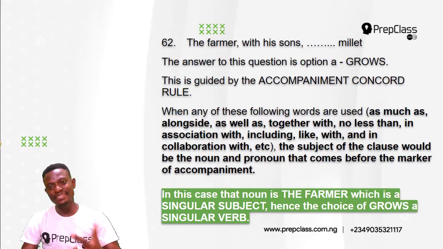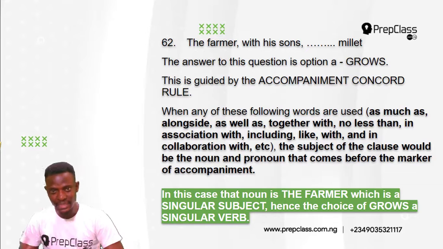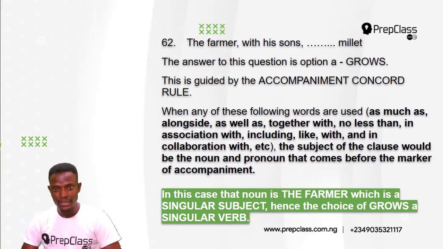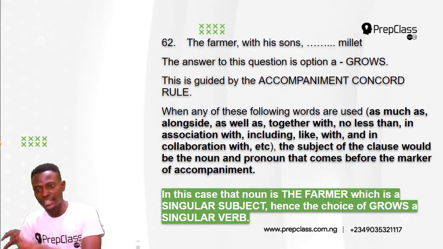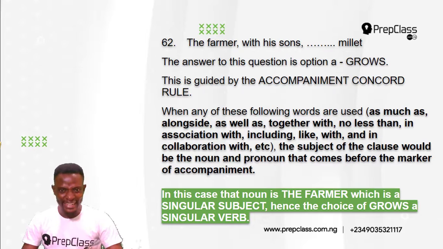Now, the answer to this question is option A, grows. The farmer with his sons grows millet. Now, this is guided by the accompaniment concord rule. When any of these following words are used, words like as much as, alongside, as well as, together with, no less than, in association with, including, like, with, and in collaboration with, etc.